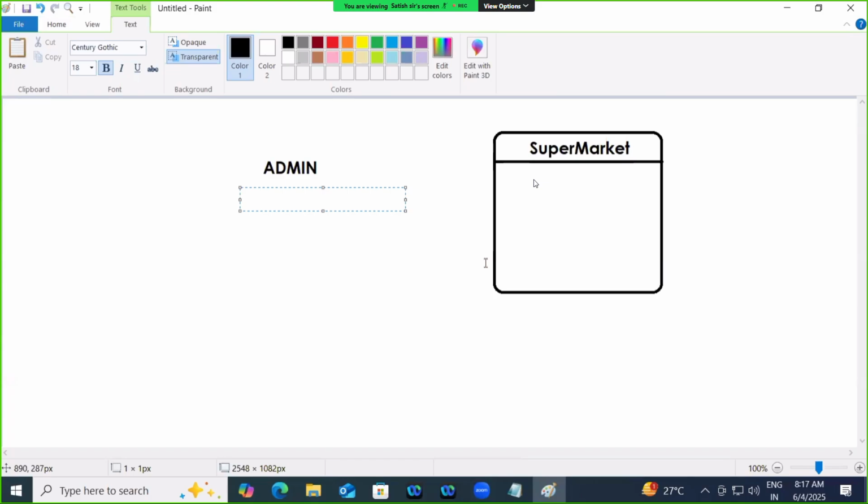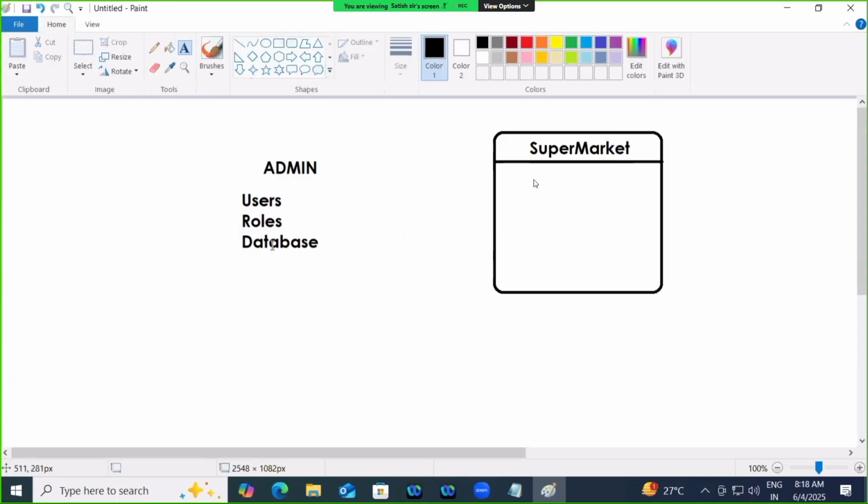By using this admin interface, you can manage the web application. You can create users, roles, users and their roles, and you can manage the database. All these things you can do by using a built-in interface called admin. Clear?